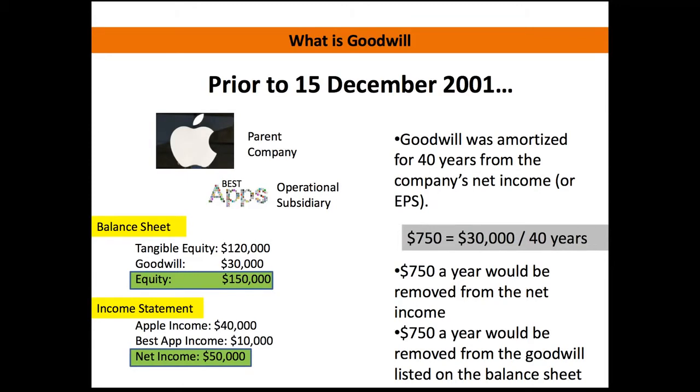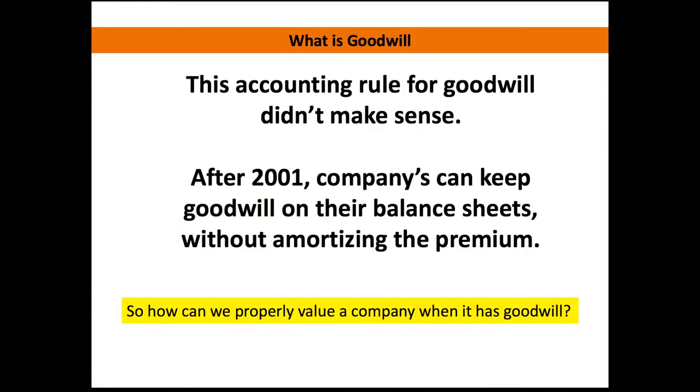So this is prior to 2001. This isn't used anymore. And there's a lot of people, a lot of managers, money managers, very happy that this is not used anymore. As you can imagine, having to amortize that goodwill over a 40-year period is going to have a drastic impact on your net income and what you're being able to report. To be honest, this accounting rule before 2001 really didn't make a lot of sense.